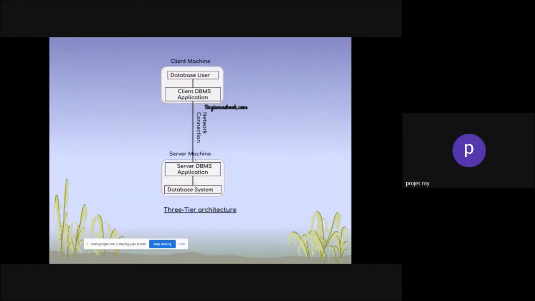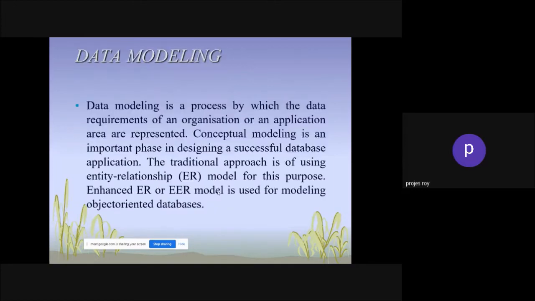So here we have the server DBMS application and the client DBMS application over the network. Both talk to each other, present the data to the user, and take the data out of the database system. That is the three-tier database architecture.